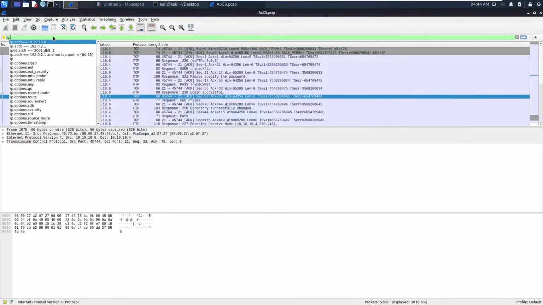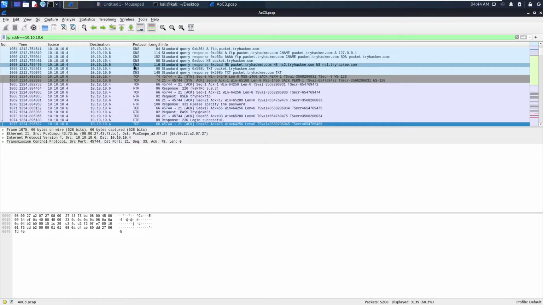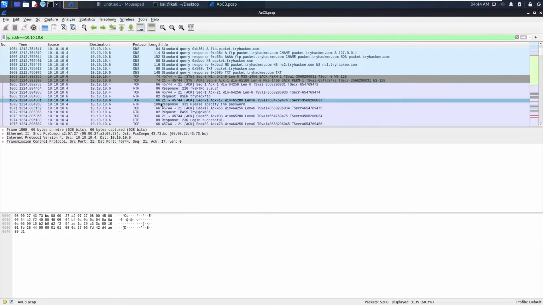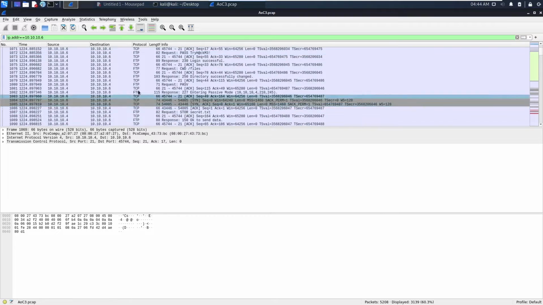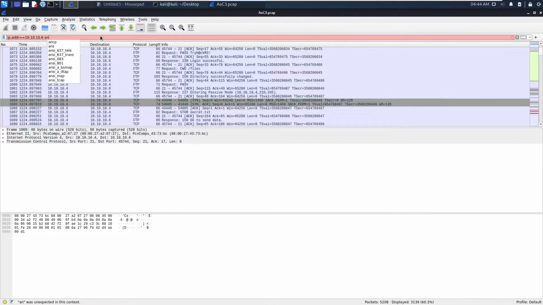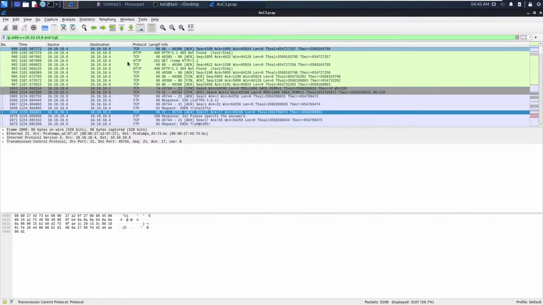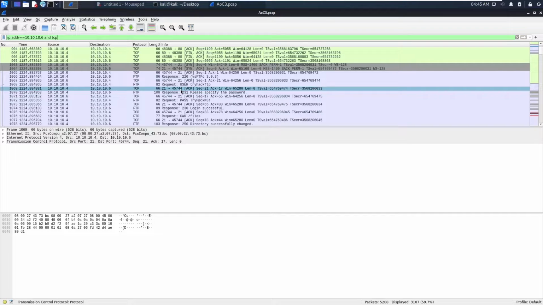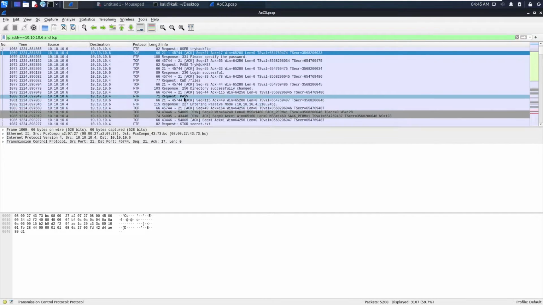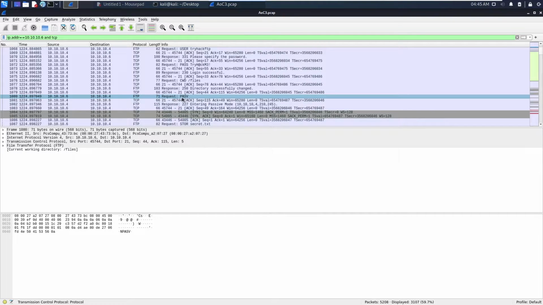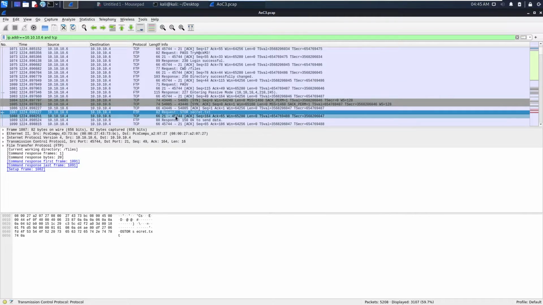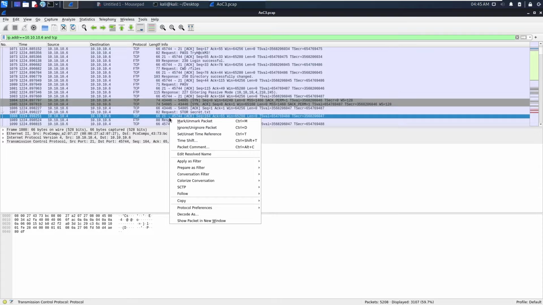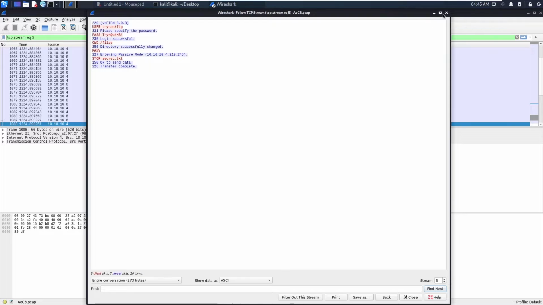From here onwards we are changing to passive mode and then requesting to upload secret.txt. From here onwards I think we are sending the data.